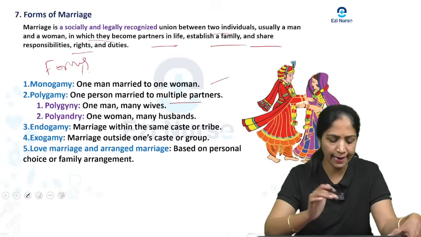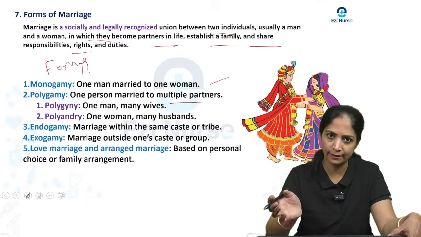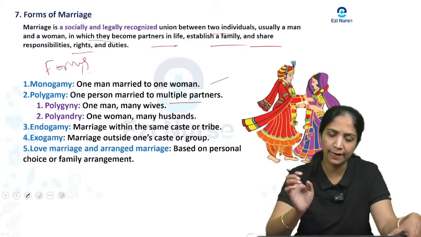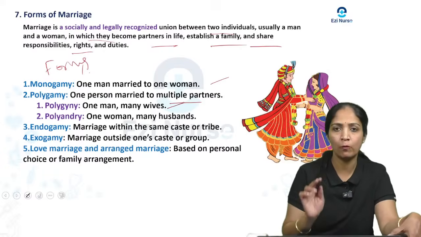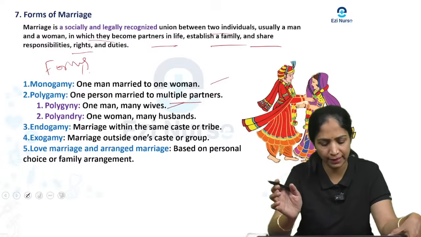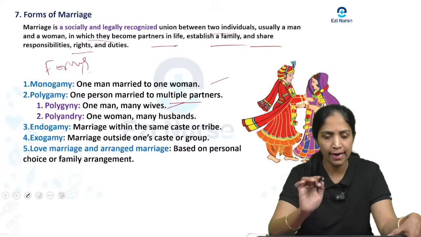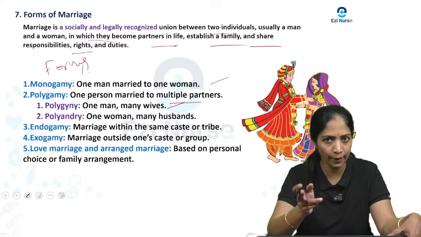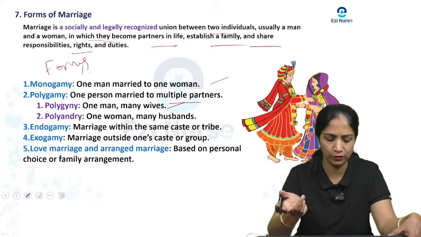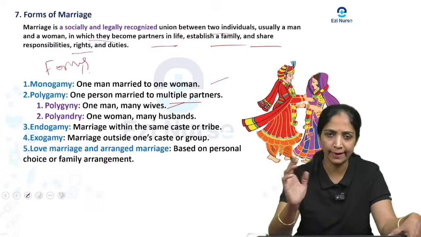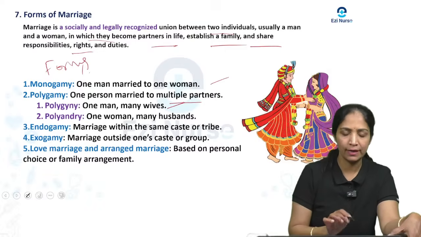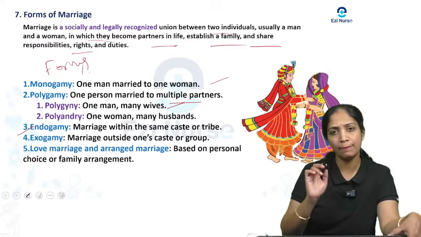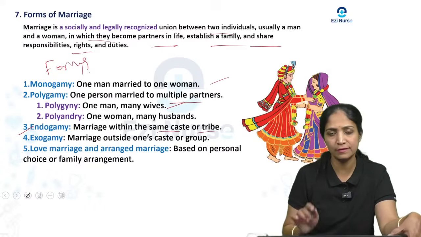Under this, again there are two types: polygyny and polyandry. Polygyny means one man married to many wives. And polyandry means one woman married to many husbands. Then one more type of marriage is endogamy. With endogamy, the marriage is within the same caste or tribe.